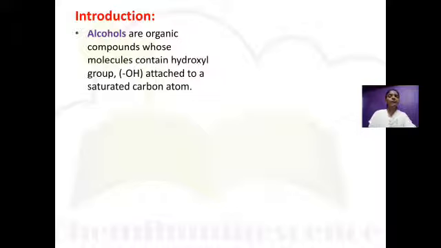Let's begin our topic, that is the introduction. First, alcohol. Alcohols are organic compounds in which a hydroxyl group is bonded to a saturated carbon atom, that means a carbon atom bonded by a single bond. They have the general formula CnH2n+1OH.